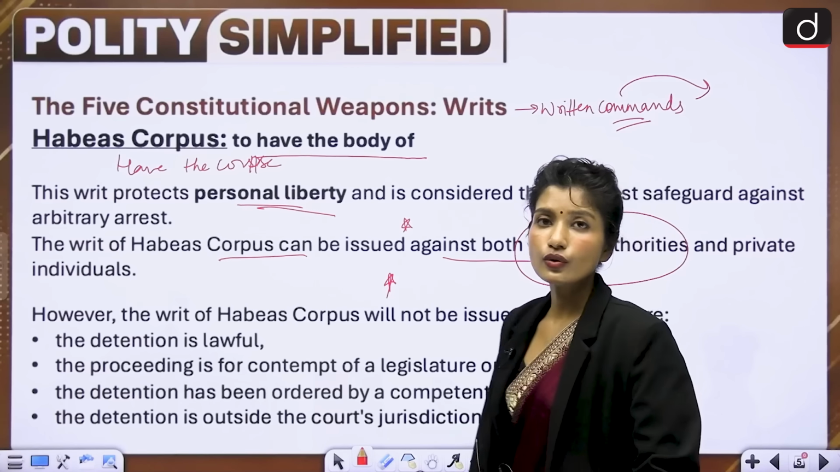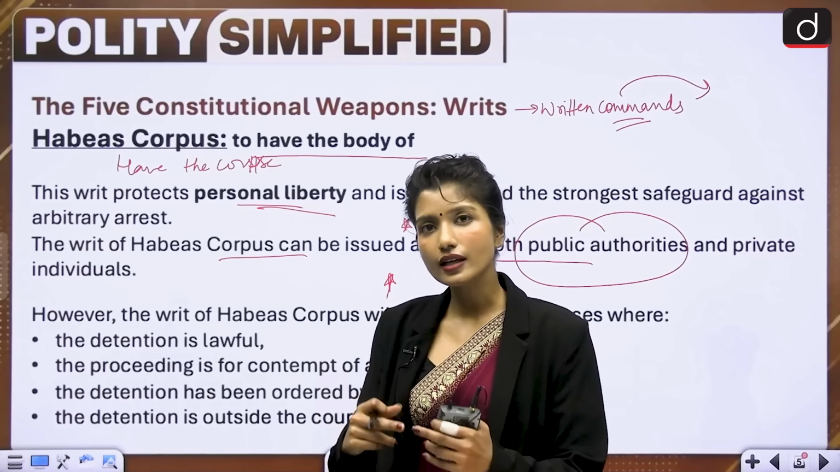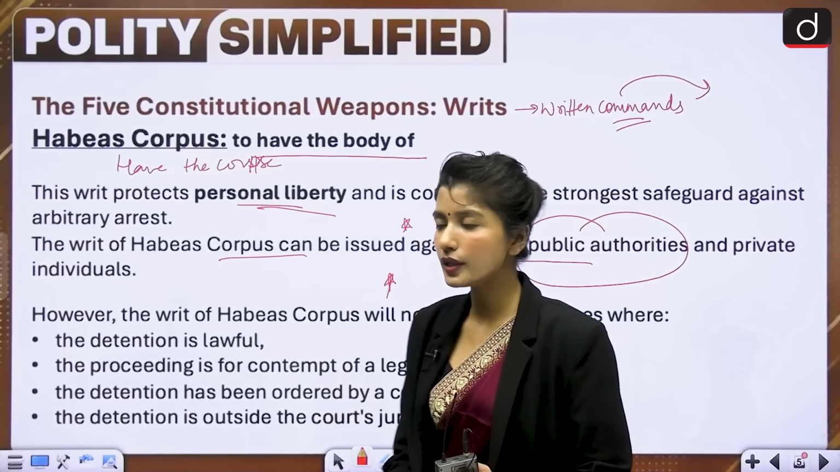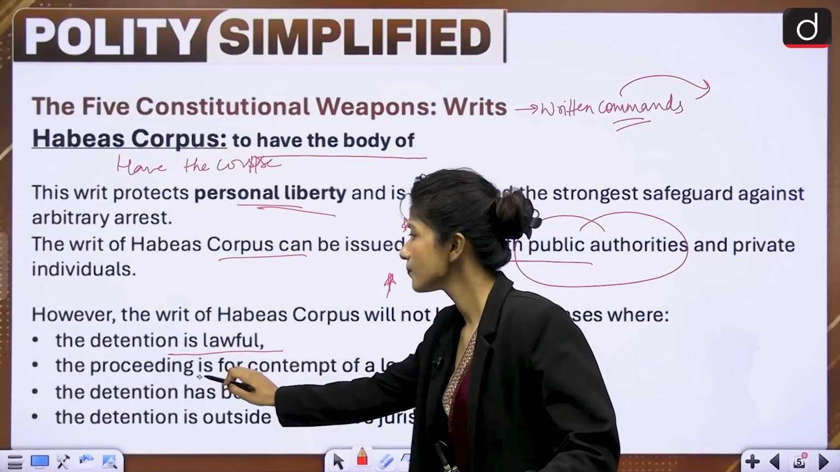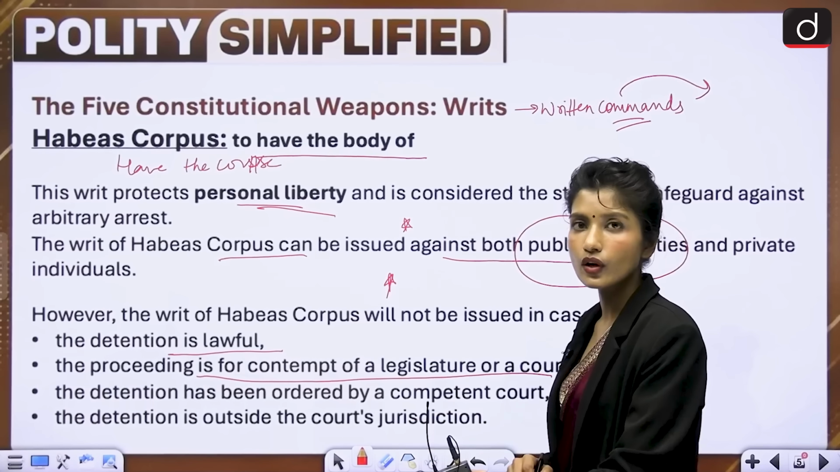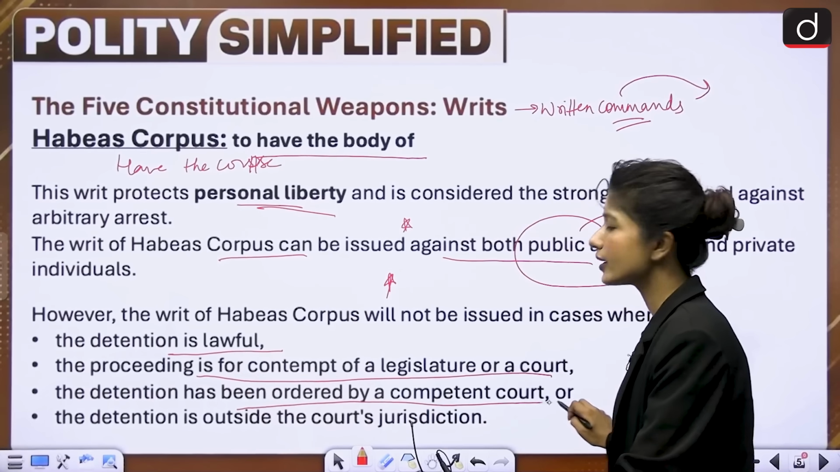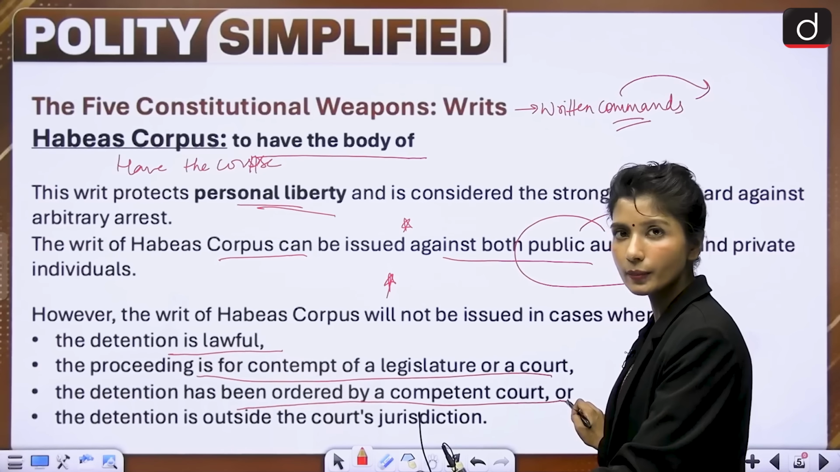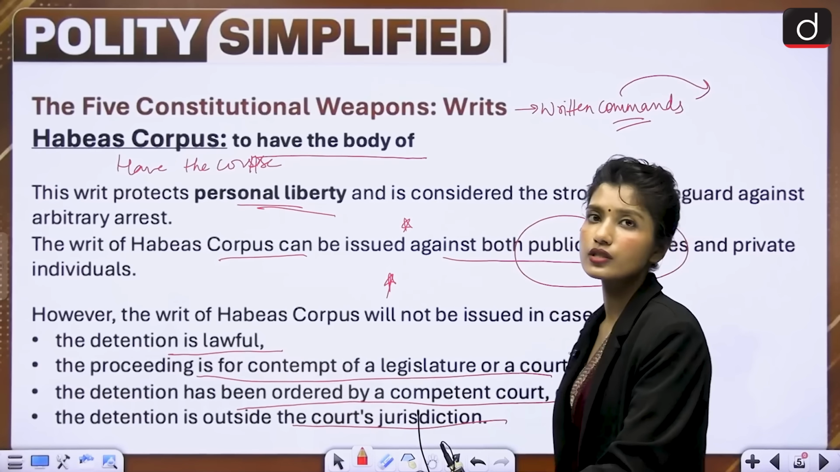As I told you, it is issued when the arrest is unlawful. So if the arrest is lawful, in that case it will not be issued. When detention is lawful, it will not be issued. Or when it is because of contempt of legislature or court, it will not be issued because that is lawful again. Or if it has been ordered by a competent court, then it will not be issued. And finally, it will not be issued if it is outside the court's jurisdiction.